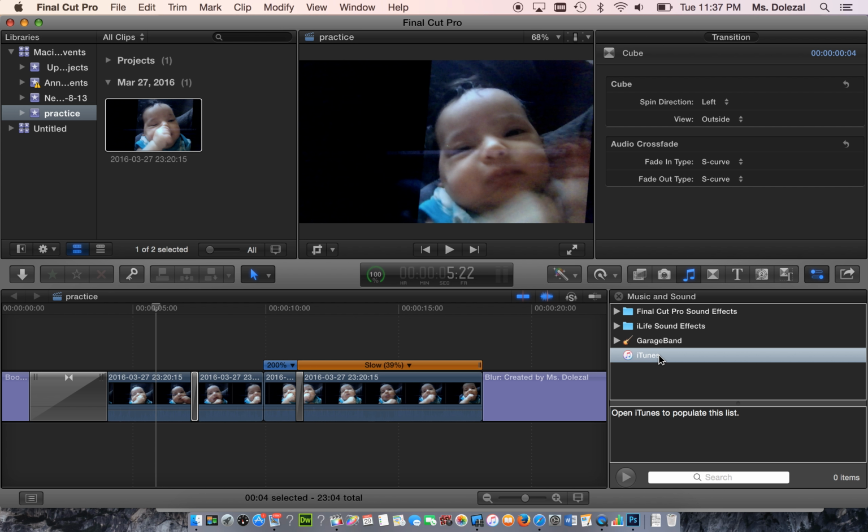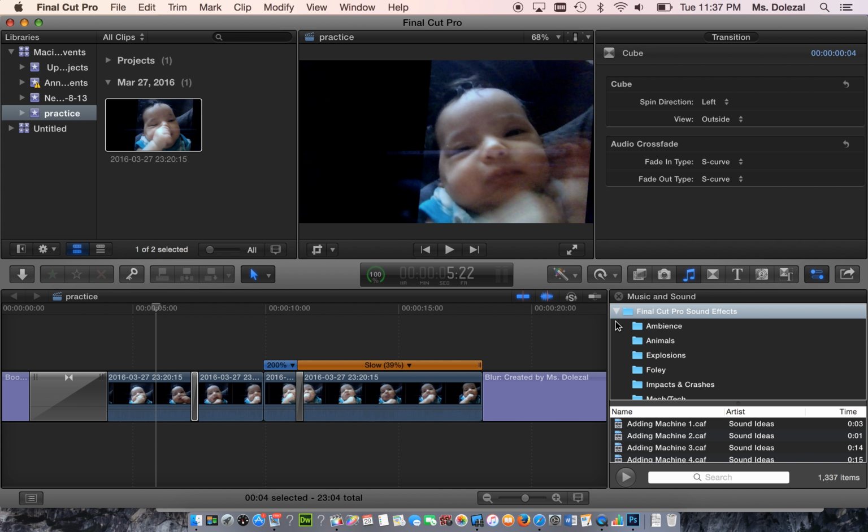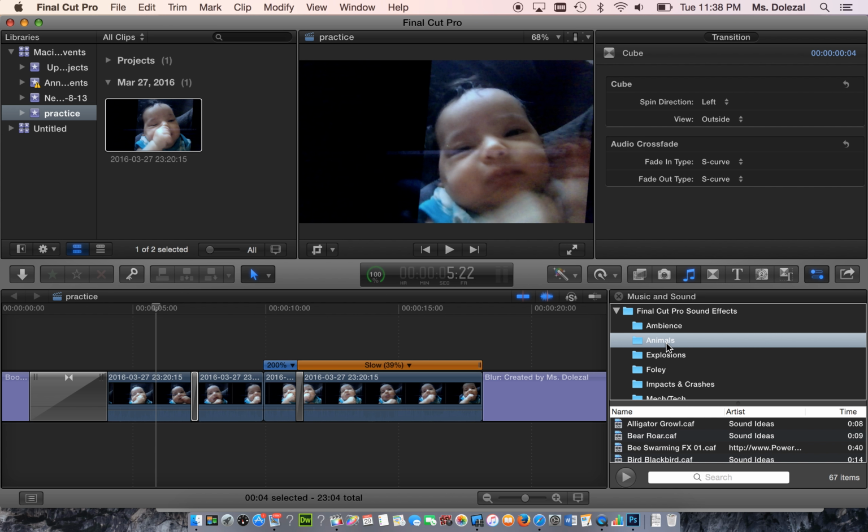So iTunes, you're probably not going to have anything in your iTunes library, so we're not going to use that. We are just going to use these two folders on the top, the Final Cut Pro sound effects and the iLife sound effects. So these are the same sounds that you had available in Logic. So if you hit the little arrow next to the folder, it'll break it down into categories for you in both of those folders. So I'm just going to go ahead and go into animals.